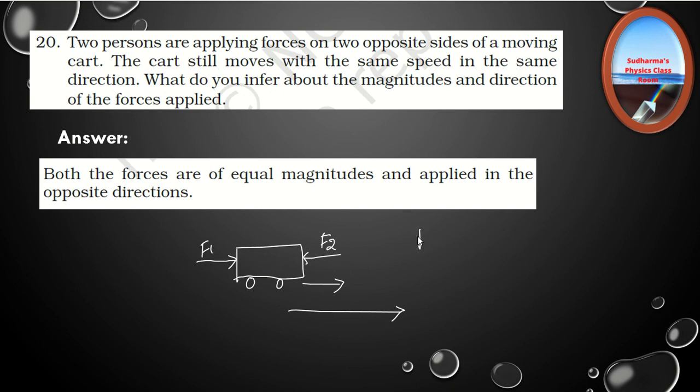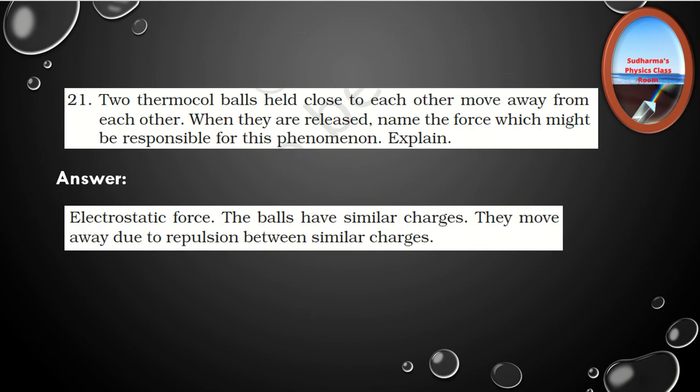So in this case we can say F1 is equal to F2. Both the forces are of equal magnitude and applied in the opposite direction. That is why the moving cart which was moving with a particular speed still continues at the same speed even after the application of the forces.